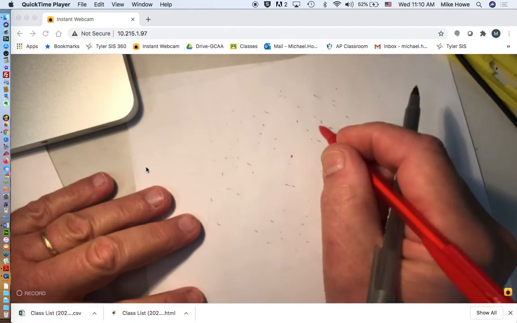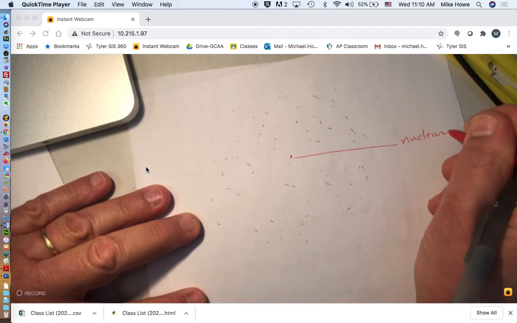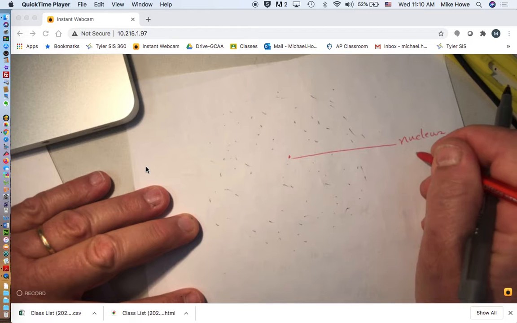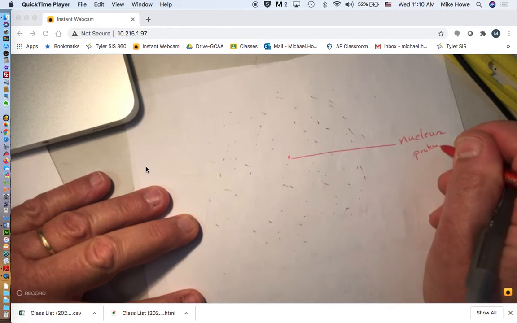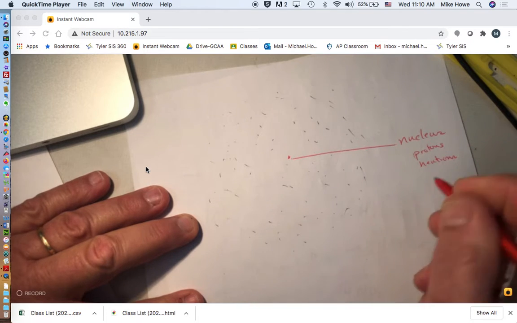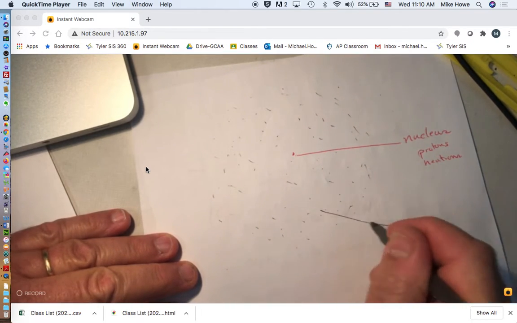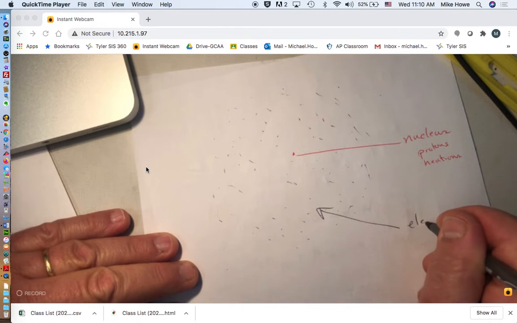All right, so this little thing in the middle is called the nucleus. And inside the nucleus, there are two parts. There are the protons and neutrons. And outside the nucleus are these fast-moving things out in here. These are called electrons.